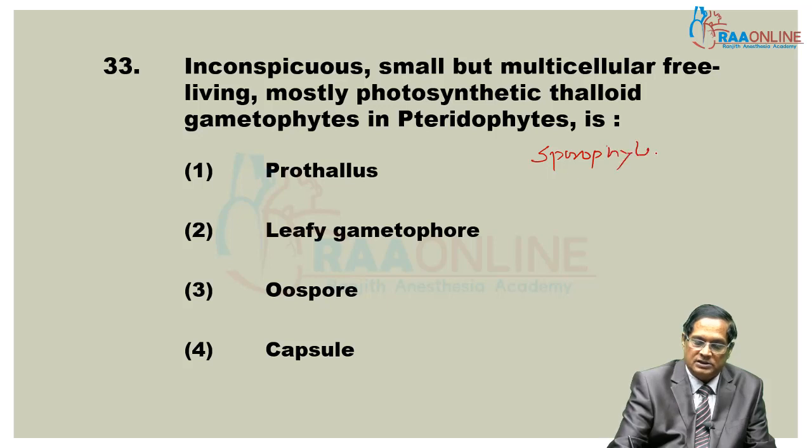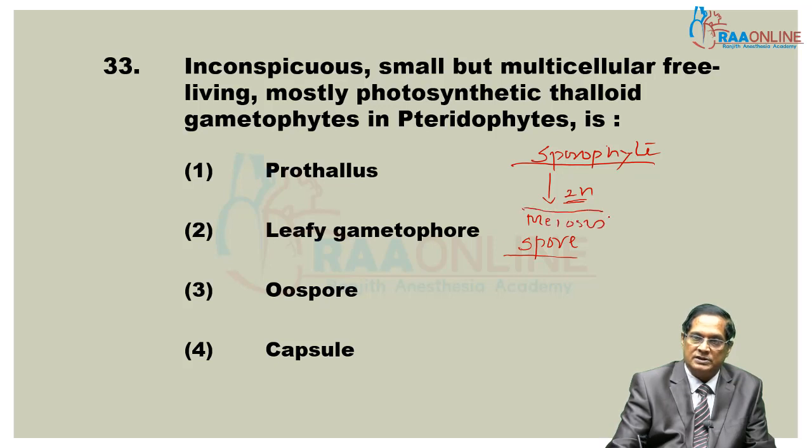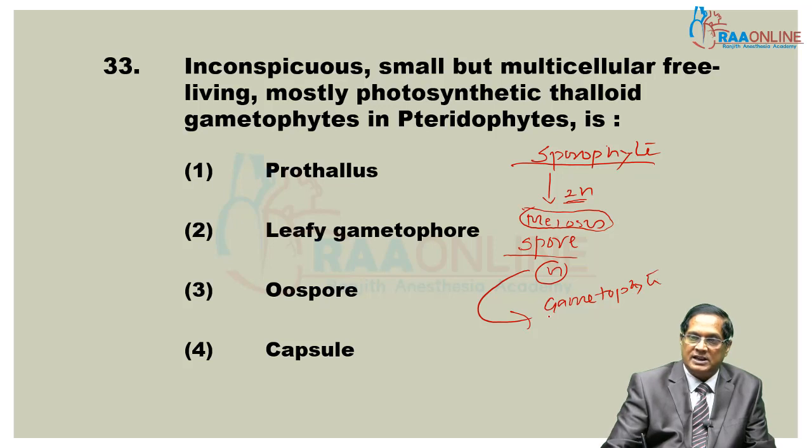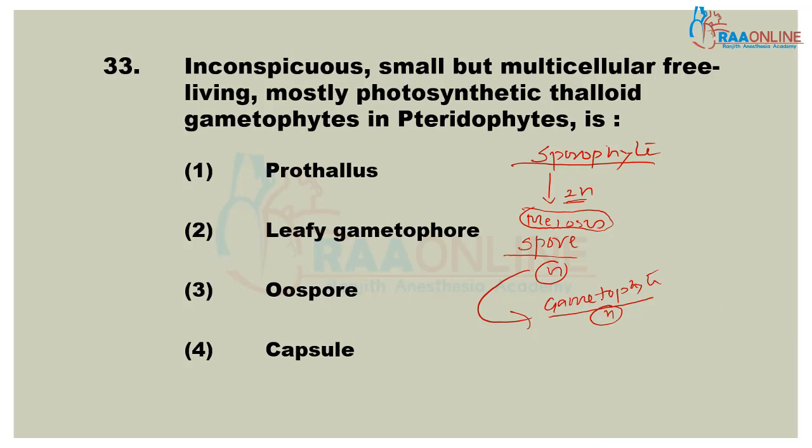It is diploid and produces spores by meiosis, and the spore on germination produces the gametophyte. This gametophyte is haploid, independent, multicelled. Let's see its rough structure.